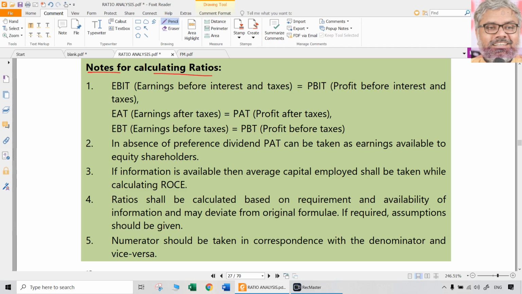Notes for calculating ratios, more or less we know this. Same things are repeated. EBIT is nothing but PBIT. Earnings after tax is nothing but profits after taxes. Same thing with EBT or PBT, whatever it is. In the absence of preference shares and preference dividend, profit after tax itself is the earnings available to equity shareholders. If preference shareholders related details are not given, you cannot search for them. It is not there means not there. Not every company will have preference shares.